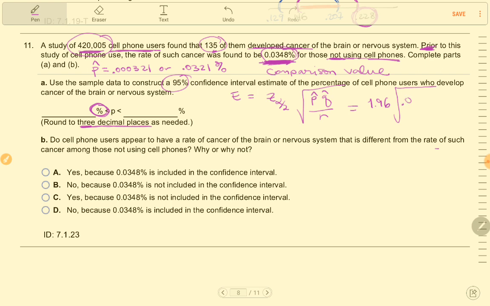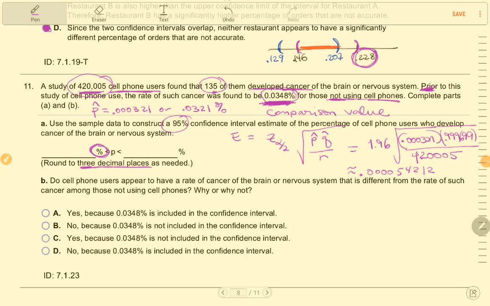So I'm going to do 0.000321 times, what's 1 minus that? 0.999679, and then all that divided by the total, 420,005. Okay, so let me calculate that. Come right back.